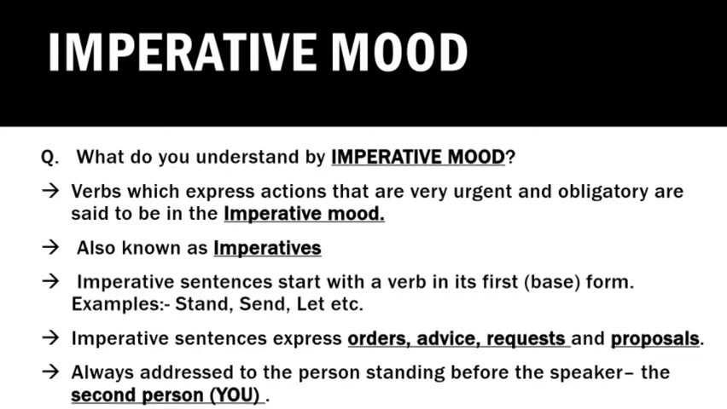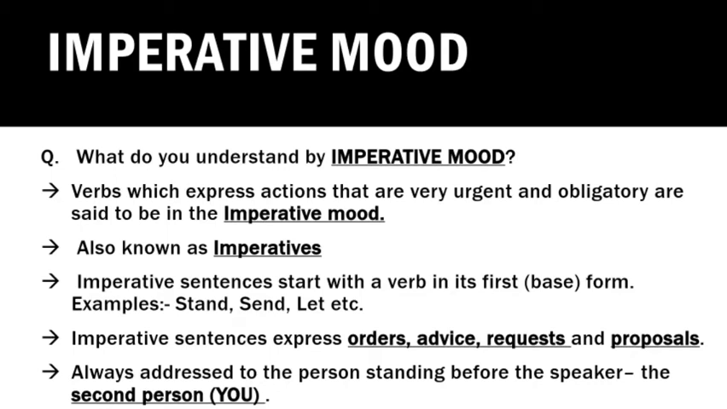Whenever you are asked to write the definition of imperative sentences, you are going to write this definition, that is, imperative sentences express orders, advice, requests and proposals generally. After that you have to give one or two examples. Another important thing that we must remember is that imperative sentences are always addressed to the person standing before the speaker, that is, the second person you. In imperative sentences, the speaker generally addresses the second person you, which is not mentioned in the sentence. For example, let me tackle this sum.